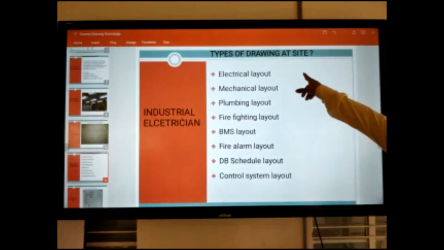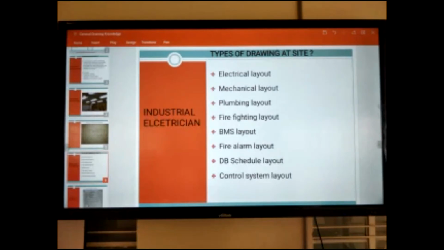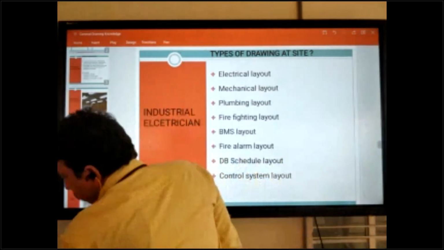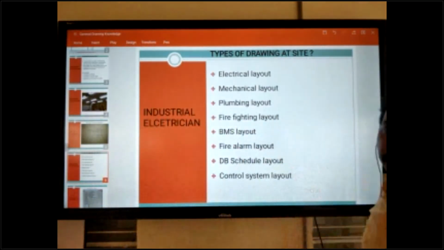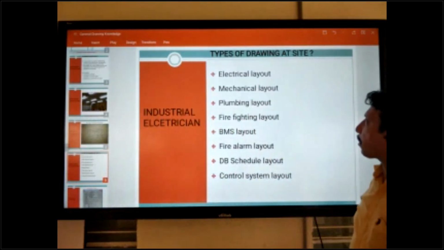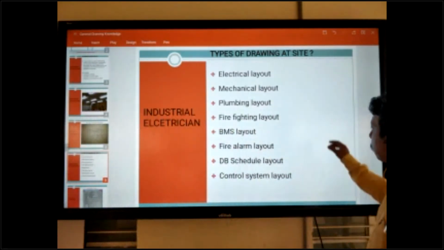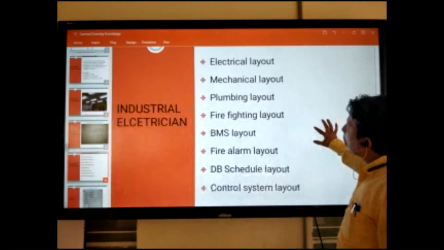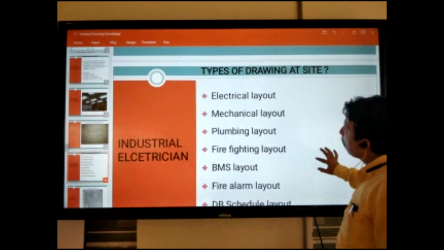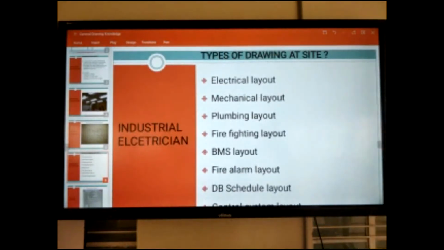Okay, next one is types of drawing at site. We have so many types of drawing at site, as per your work activities or work category.